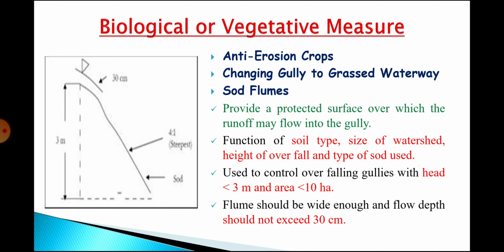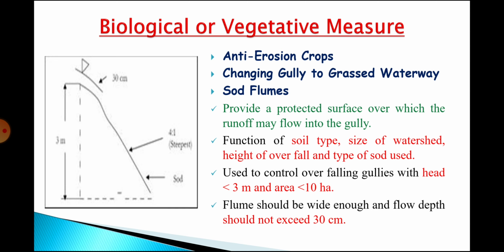So in anti-erosion crops we have to plant a type of crop which is anti-erosion, which has deeper root growth, wider root growth. Such kind of things we can use to minimize the effect of gully erosion.